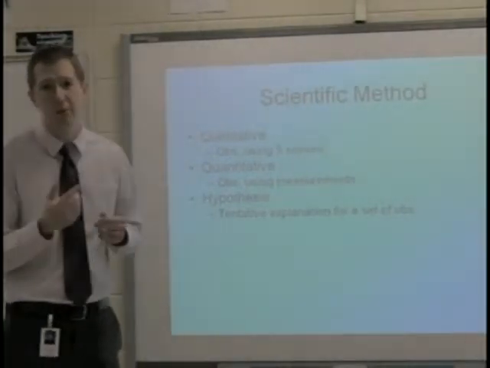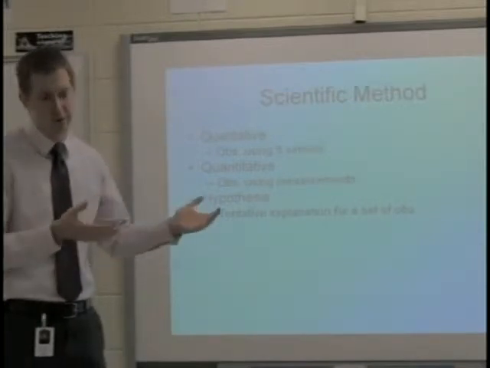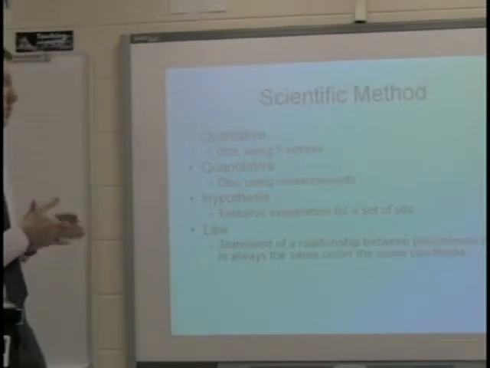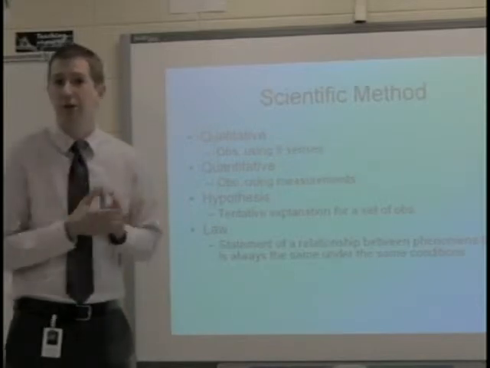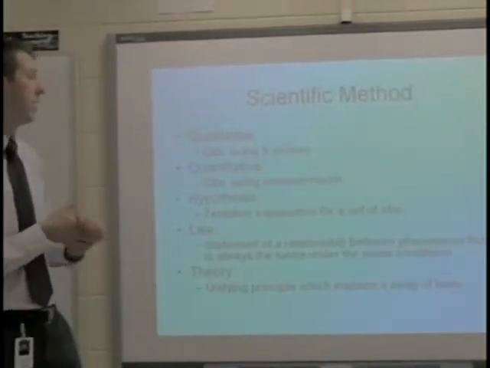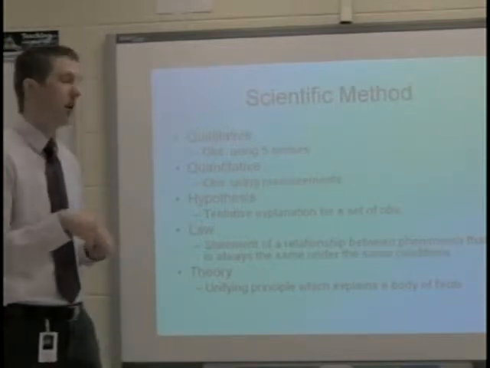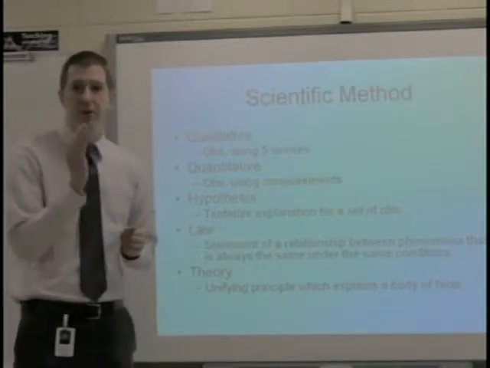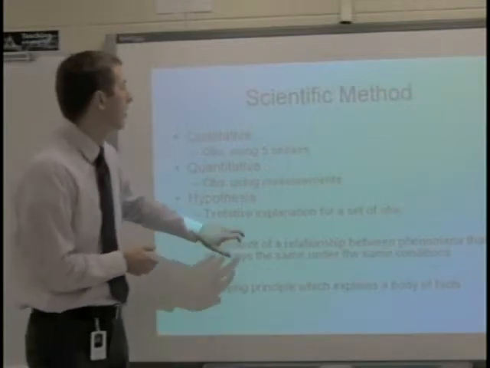Remember, it should be testable. Not necessarily has to be that if-then statement, but oftentimes is. And then a law is a statement of relationship between phenomena that is always the same under the same conditions. So gravity is a good example of a law. And a theory is a unifying principle which explains a body of facts. The theory of evolution is commonly a theory that we do. So a theory explains why certain things occur the way they do. A law is more of a statement of this is what happens. Oftentimes there's a mathematical expression associated with it.